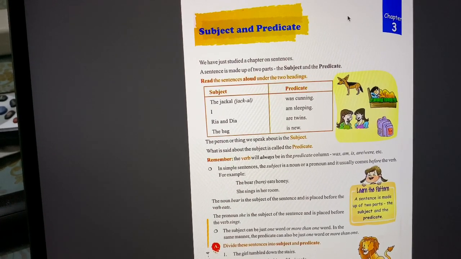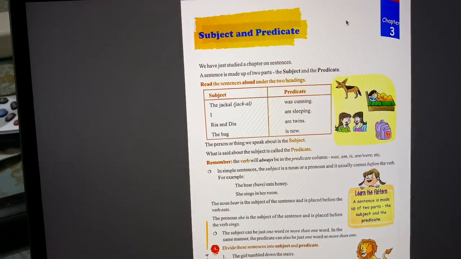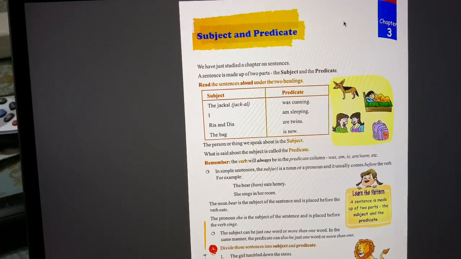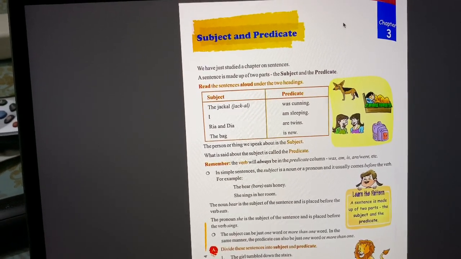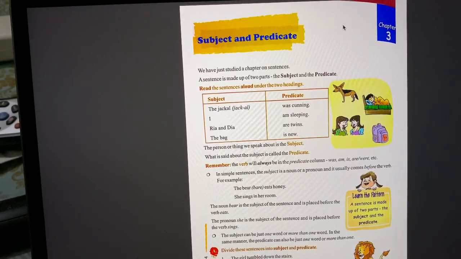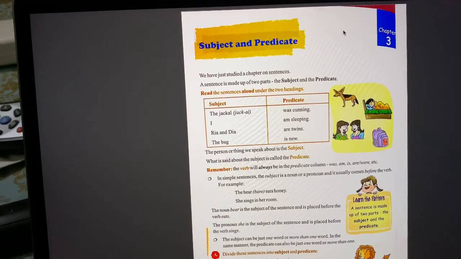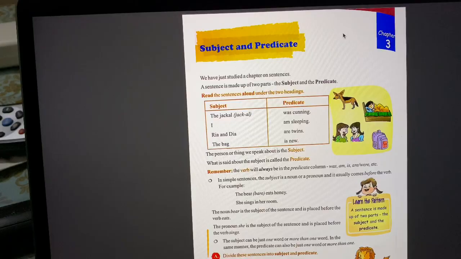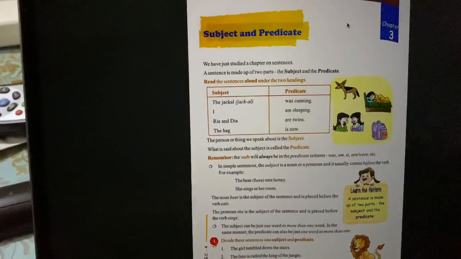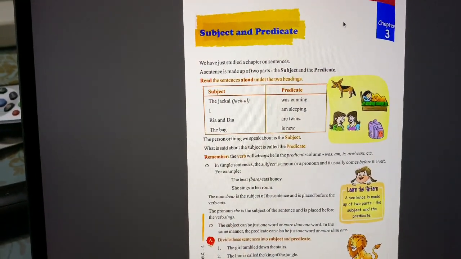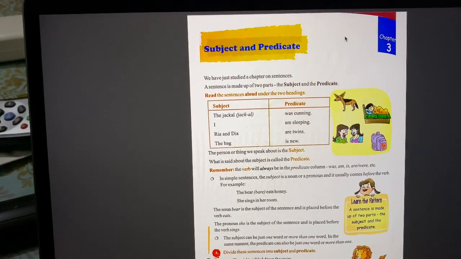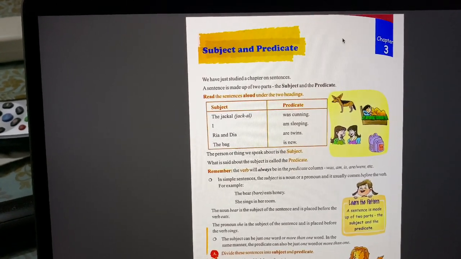So we have some examples. The bear eats honey is the first sentence. So over here, the bear is basically a noun, right? And over here, eats honey, the act of eating is a doing word, it's an action, right? So eats honey is the predicate of the sentence.